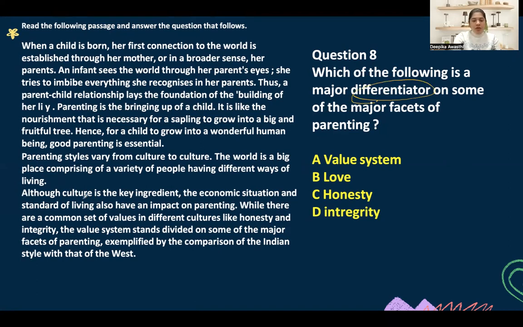देखो, क्या लिखा? Although culture is the key ingredient, the economic situation, standard of living also have an impact on parenting. While there are common set of values in different cultures like honesty, the value system stands divided. So what's the differentiator? The value system. Love, honesty, integrity, वो तो सब parents सिखाते हैं. Nobody will say be dishonest. है ना? So all these three things will be similar. Differentiator will be in the value system.